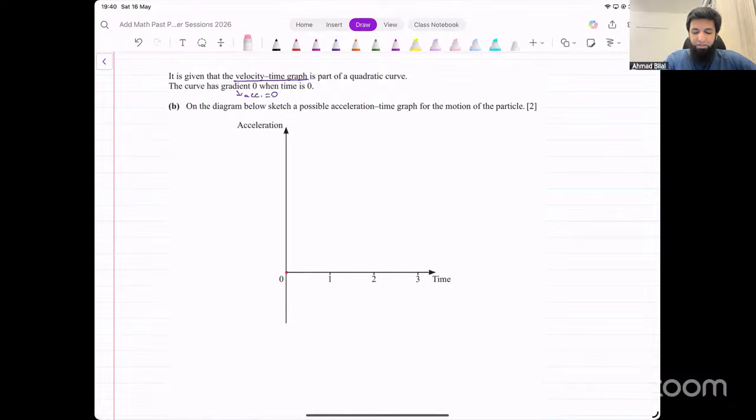Now, what is the shape of the graph going to look like? They told us it's a quadratic function. If it's a quadratic function, that means V is going to be equal to something like AT squared plus BT plus C, right? When you find the derivative of a quadratic function, what does that look like? It's going to be a linear function. It's going to be a straight line.